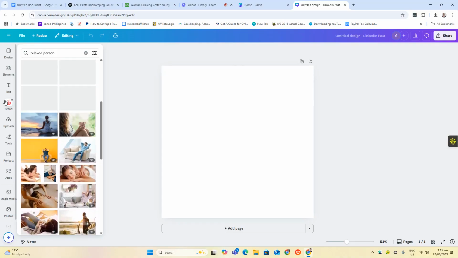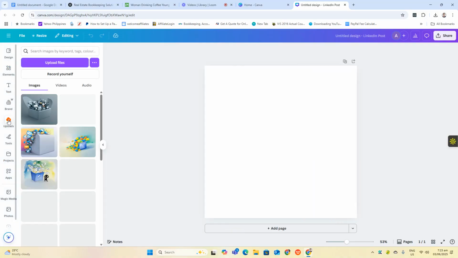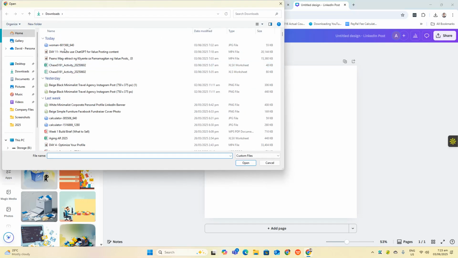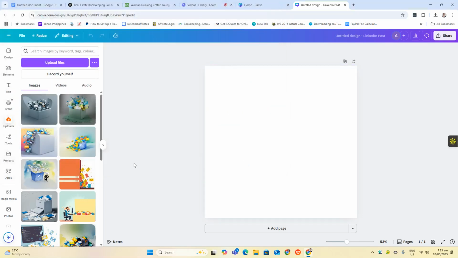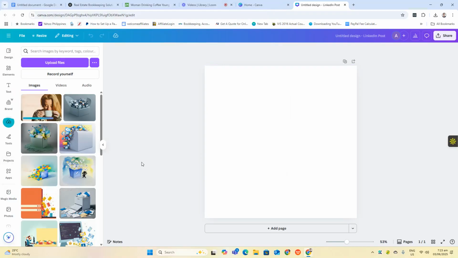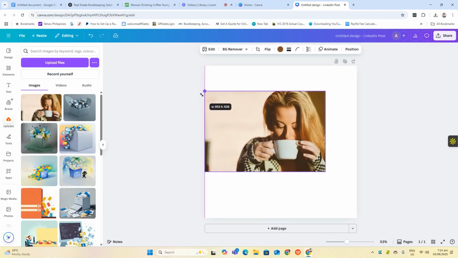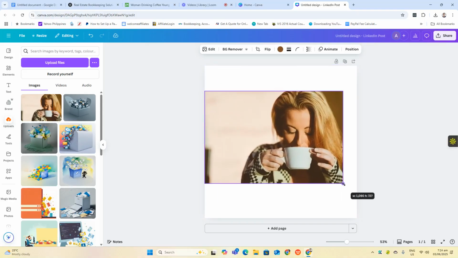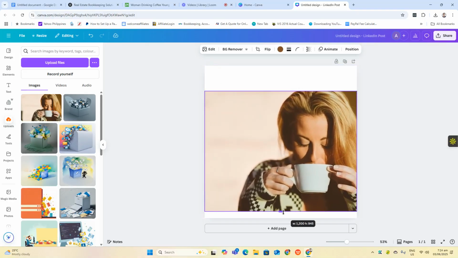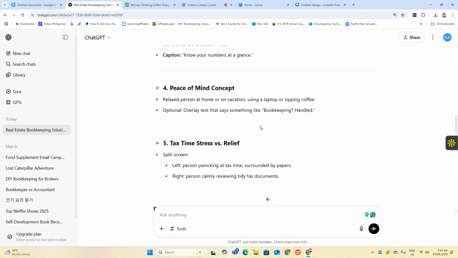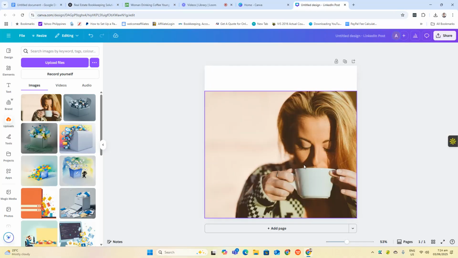But if we're going to use the free image, upload files, and then go with here, and then bookkeeping handle.